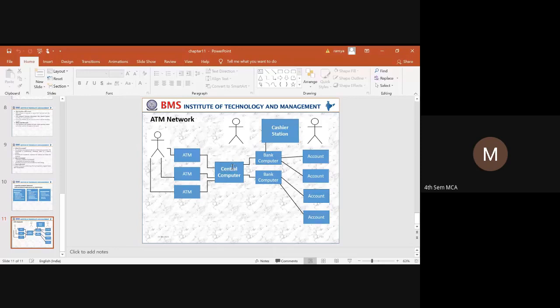Okay. So next, this is an ATM network. Here we can identify there are different actors. We have an ATM as an entity. So these actors are going to be connected with respect to an ATM system. So this ATM system is being connected to the central computer. From the central computer, it will be taken care of to the bank computers, and one will be connected to the cashier station, and the others will be connected to an account.